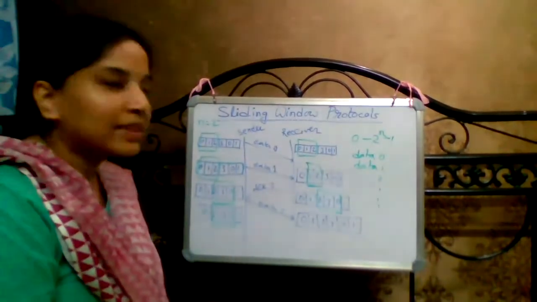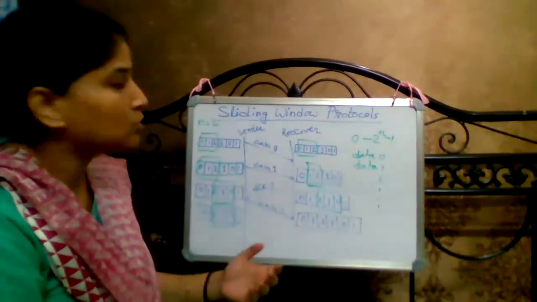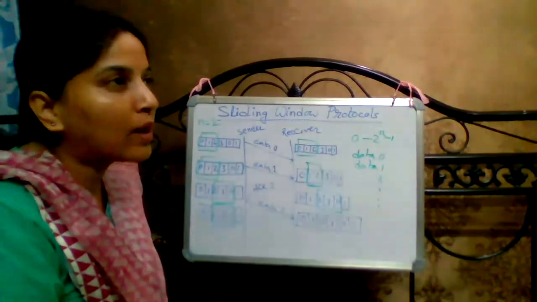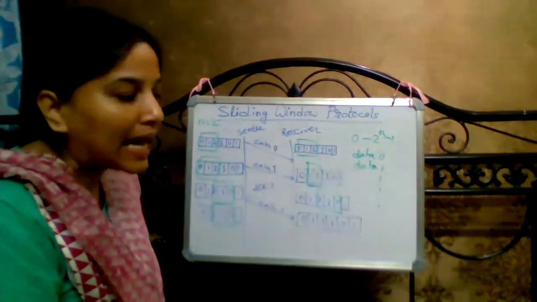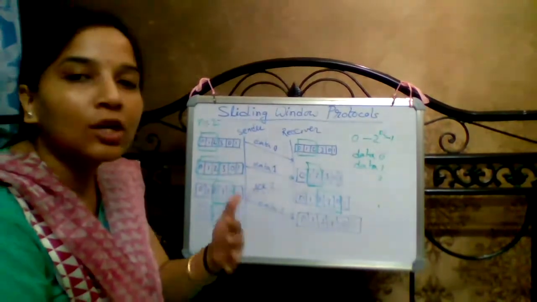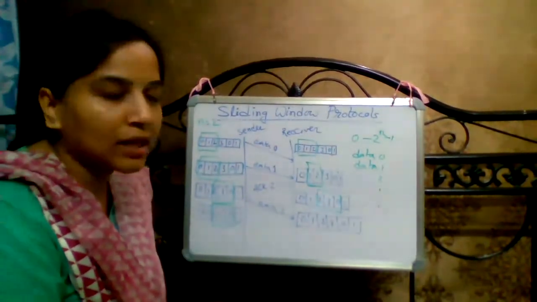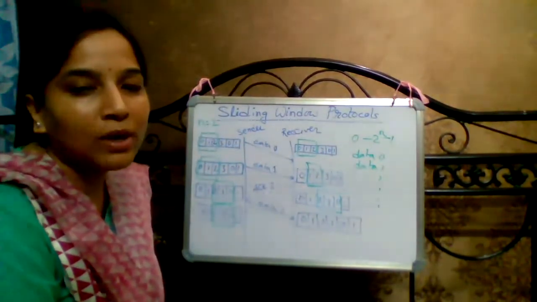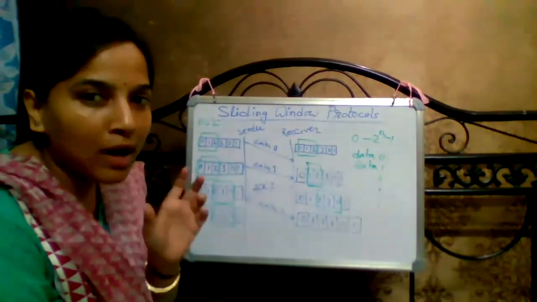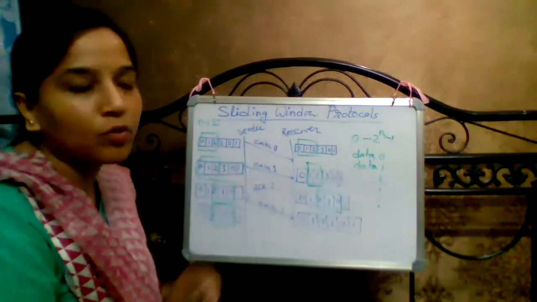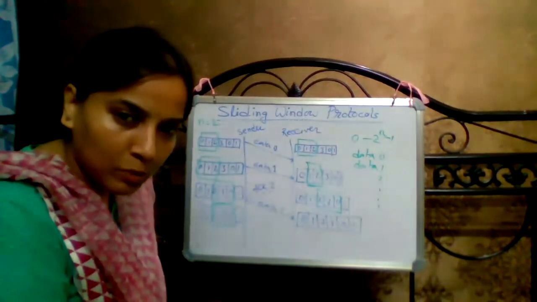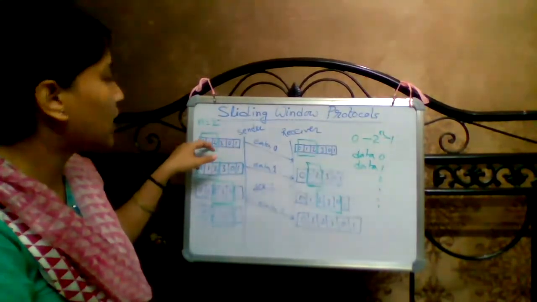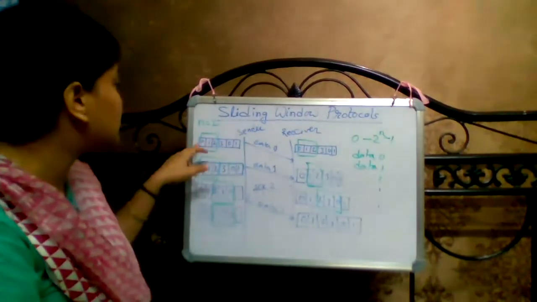Okay. Now the sequence numbers which belong to the sending window are considered at most 2 to the power n minus 1. The maximum will be 2 to the power n minus 1. Here n equals 2, so 4 minus 1, that is 3. So the maximum capacity of this window will be at most 2 to the power n minus 1, that is 3. So here we consider the maximum numbers 0, 1 and 2. The total sequence numbers are 0, 1, 2, 3.